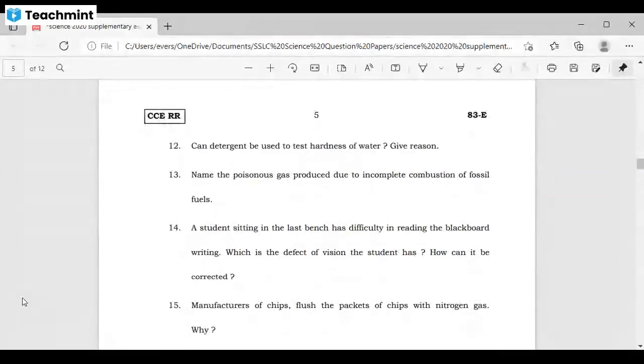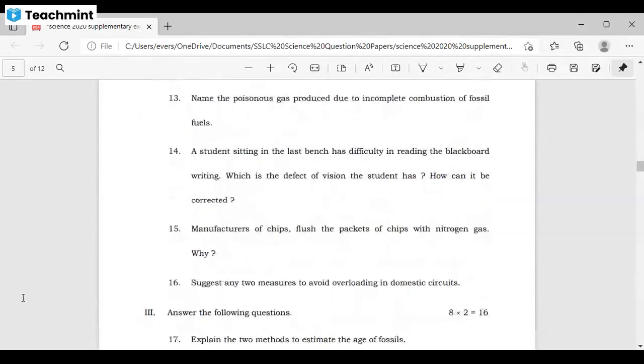Next question, can detergent be used to test hardness of water? Give reasons. But unfortunately, this question is deleted. It comes under soaps and detergents, but this topic is deleted. It's under the reduced syllabus. And next question, name the poisonous gas produced due to incomplete combustion of fossil fuels. Even this topic has been deleted. It's under your reduced syllabus. It is also from the reduced syllabus.